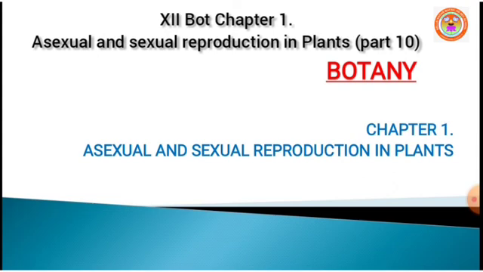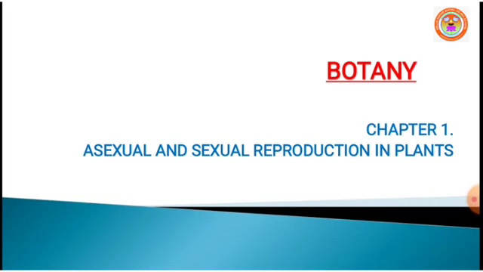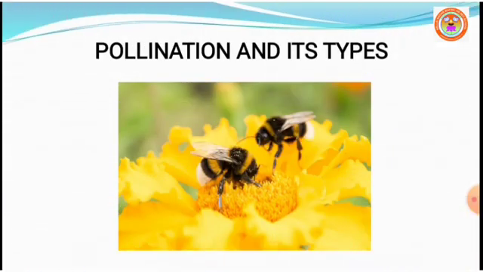In this session we are going to continue chapter 1, asexual and sexual reproduction in plants, in which pollination and its types. In the previous video itself we started self-pollination and we discussed the adaptations seen in flowers that follow self-pollination.